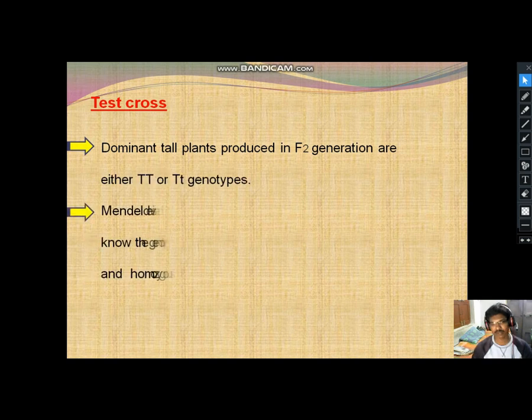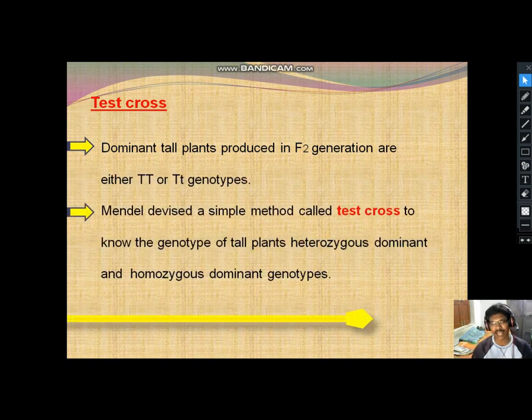So back cross is a cross between the hybrid and homozygous pair, dominant or recessive parent. Homozygous dominant, that is here. Test cross. Dominant tall plants produced in F2 generation are either capital T capital T or capital T small t genotypes.